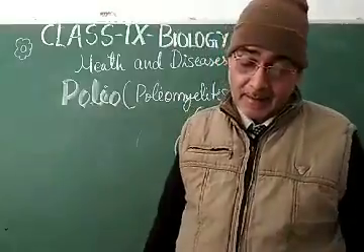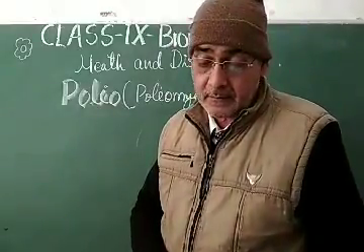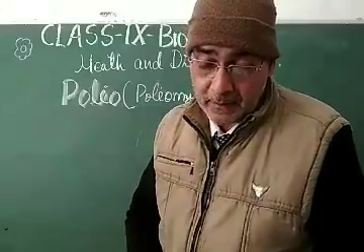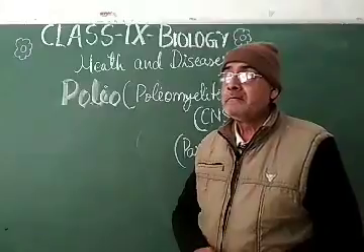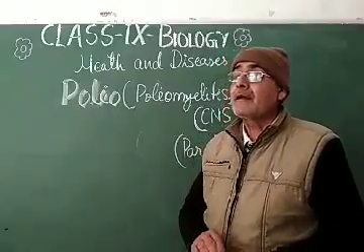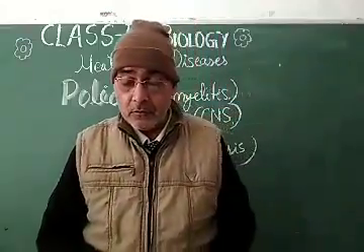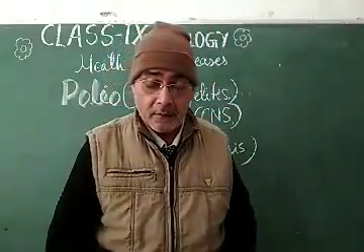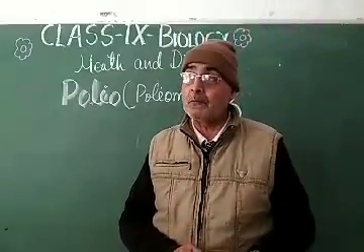It can be prevented by immunization. This disease can be transmitted through contaminated food and water. It also multiplies in lymphatic tissue such as the tonsils, causing vomiting.